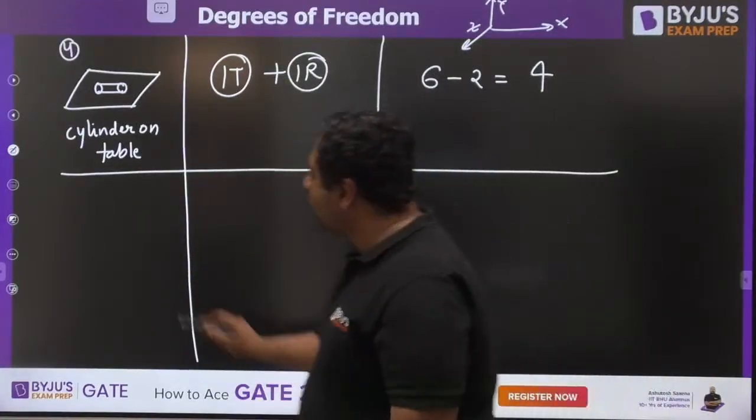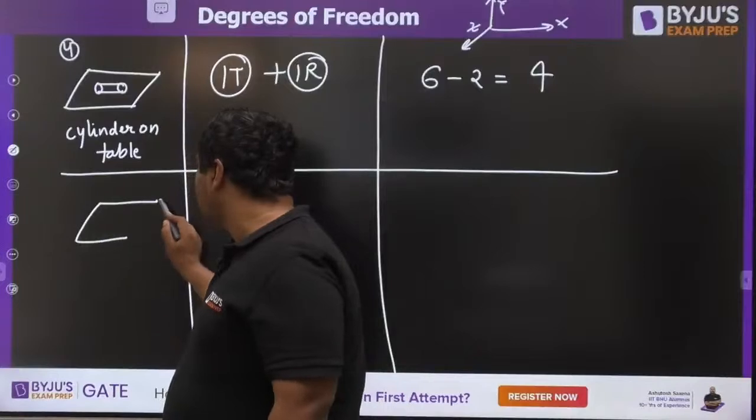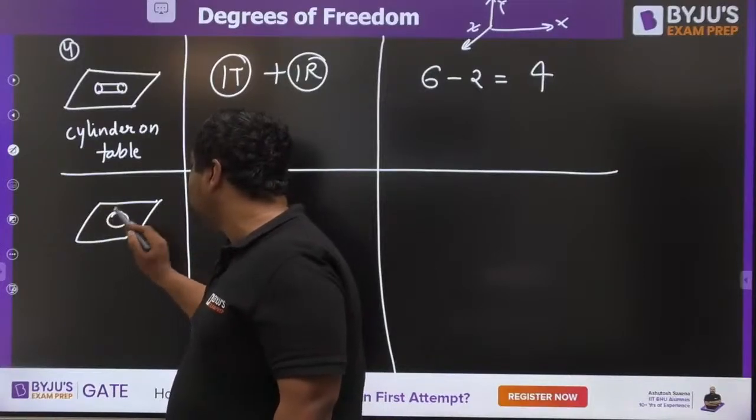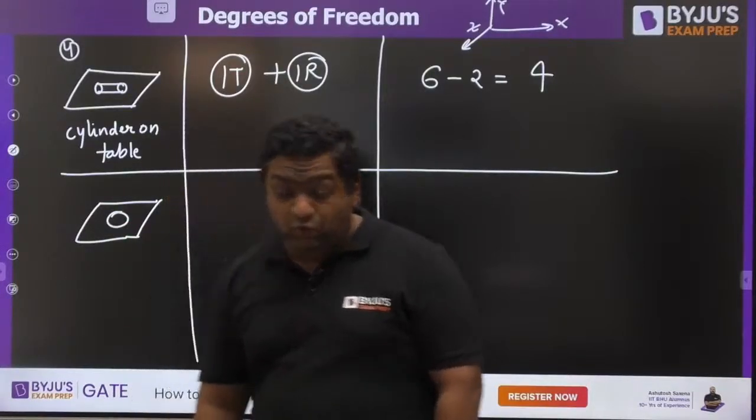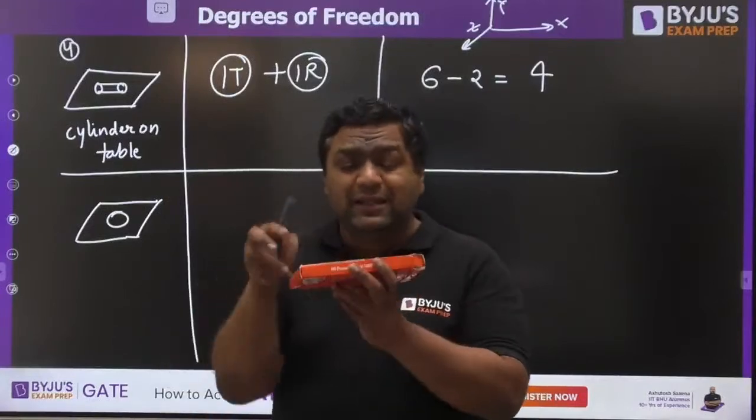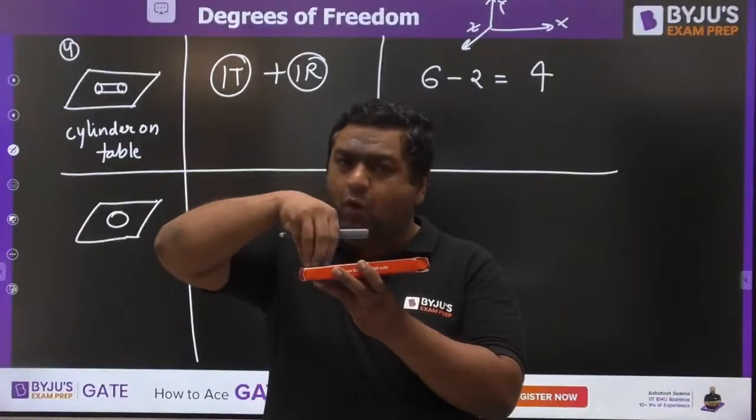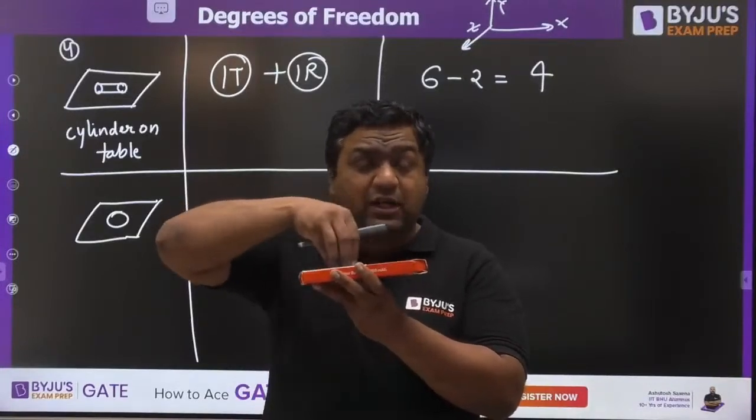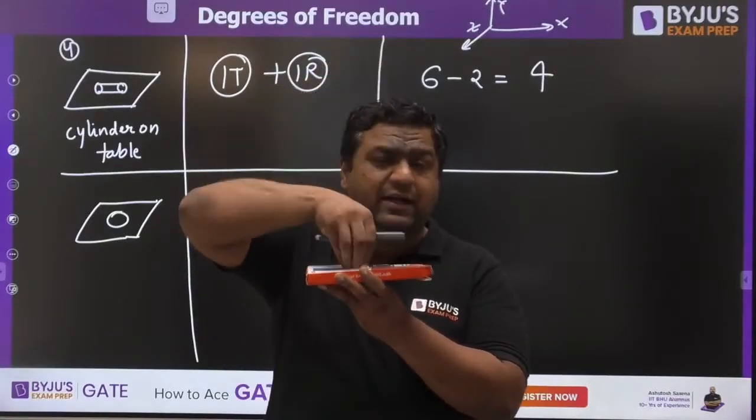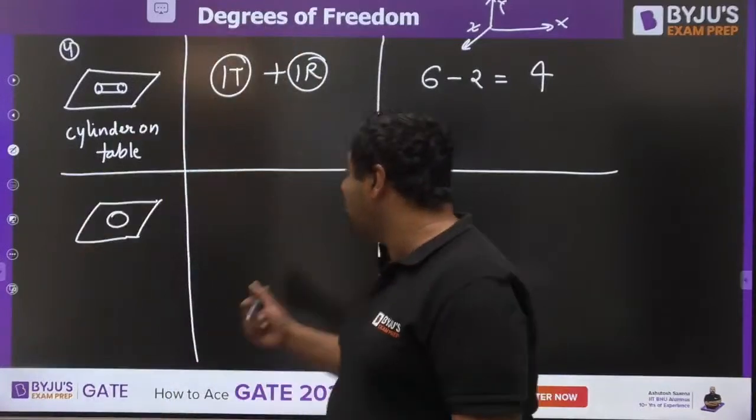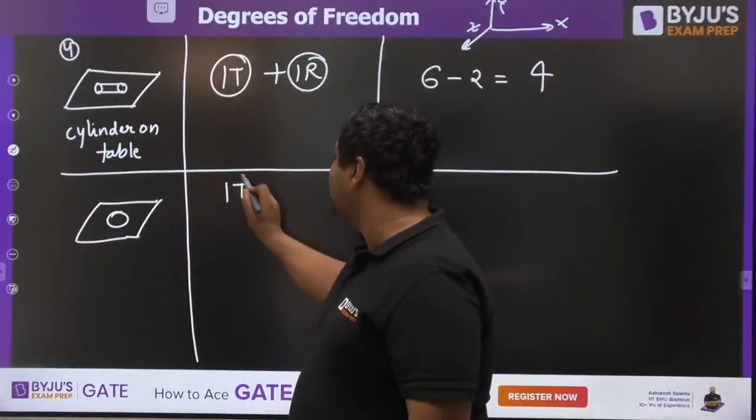So my dear, now we are going to have a sphere on a table. Let us say a Costco ball or a football is present on the table. That football can travel in x direction and z direction, but cannot travel in y direction. So my dear, one translation is restricted here.